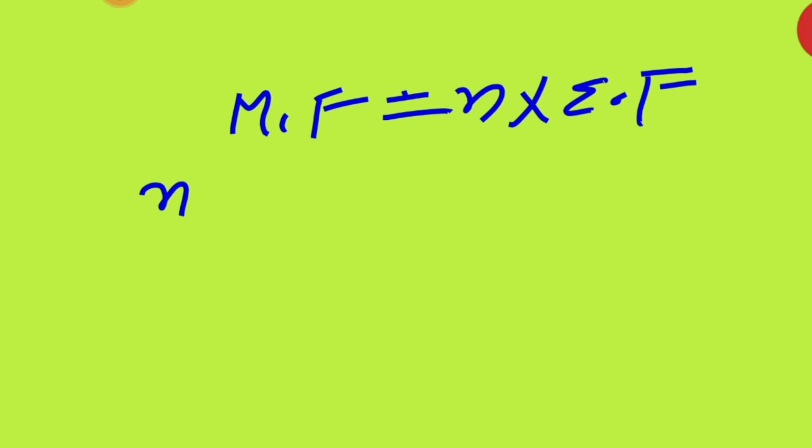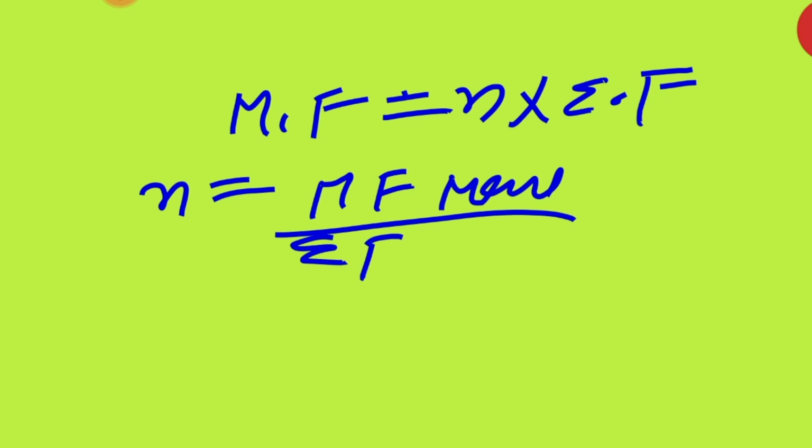Then n will be equal to molecular formula mass upon empirical formula mass. But the molecular mass they have given to us. Molecular mass is 86.